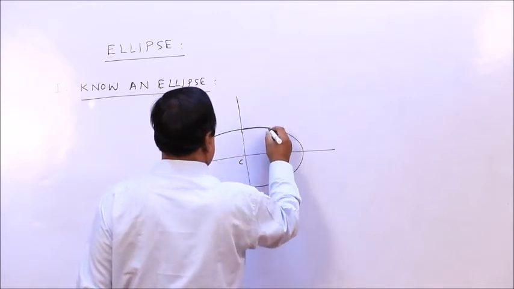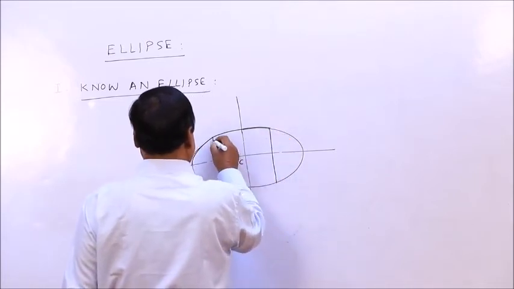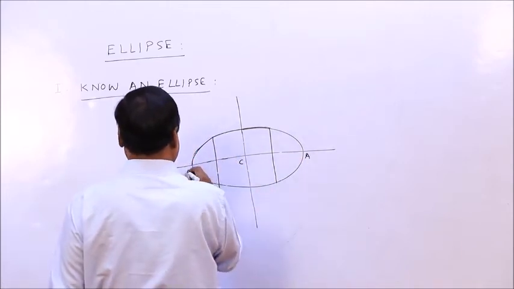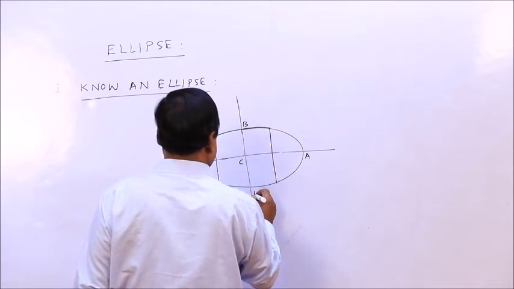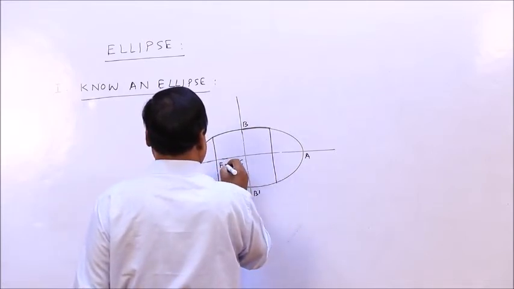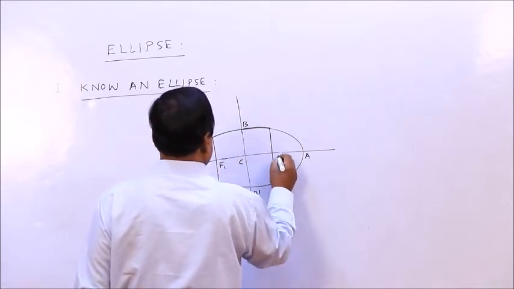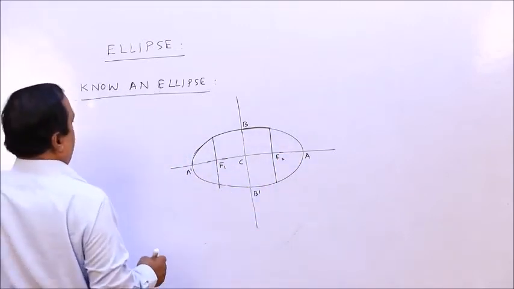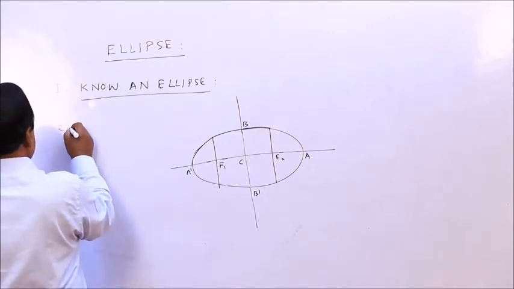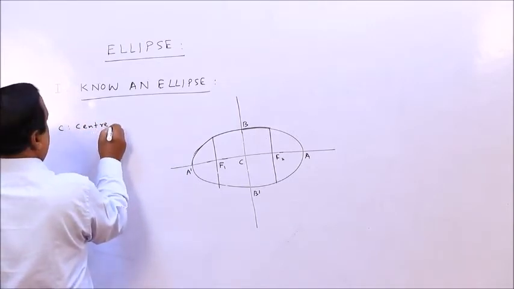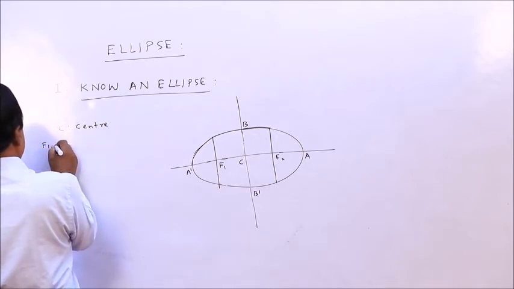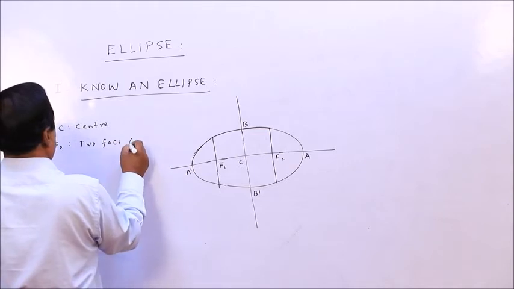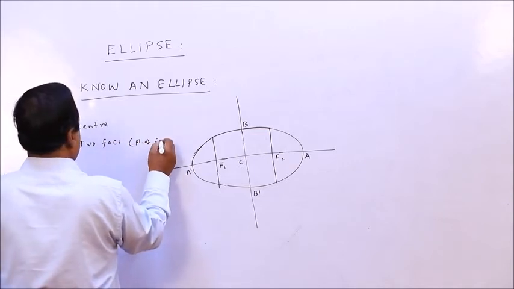This is the center. So here C is known as the center of the ellipse, F1 and F2 are the two foci, plural of focus, each is a focus.